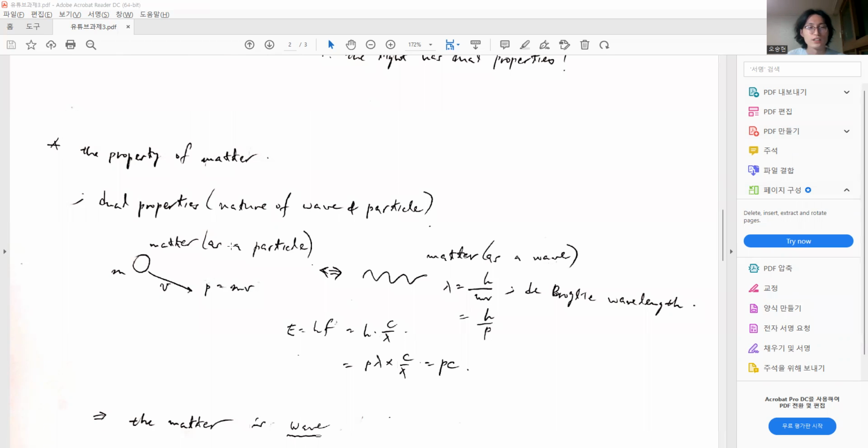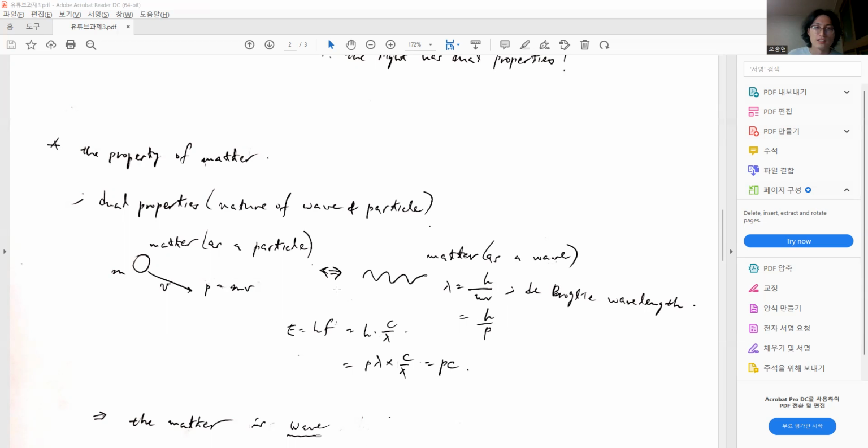When the matter has a mass m and velocity v, this matter has the momentum equivalent to m multiplied by v, and also this matter as a particle can be converted to the matter as a wave, which has a wavelength named the de Broglie wavelength, expressed by the formula h over mv, and this mv is the momentum of the matter as a particle, p.